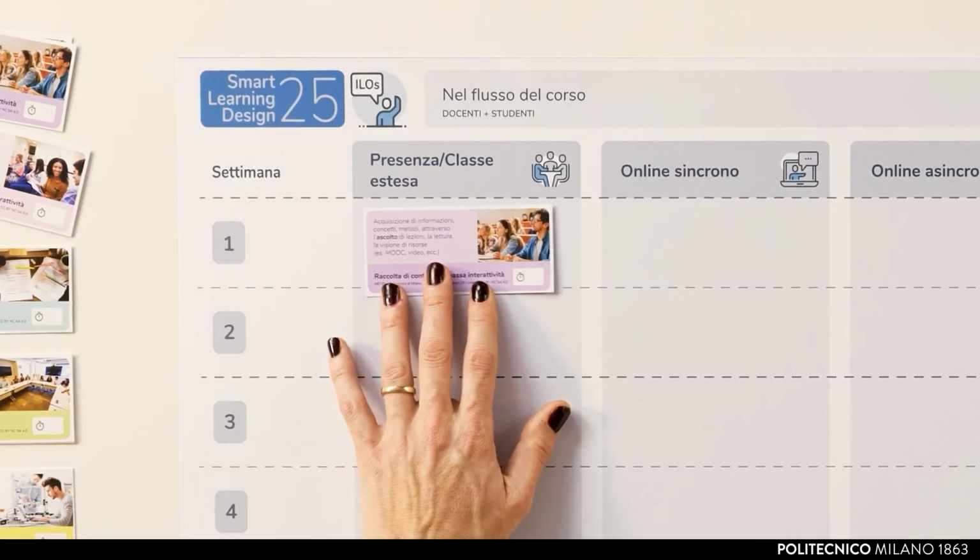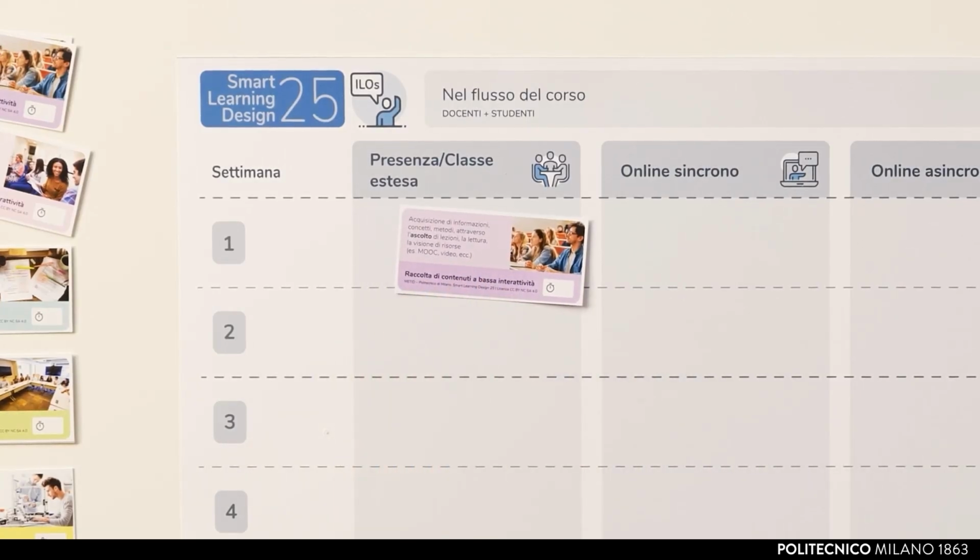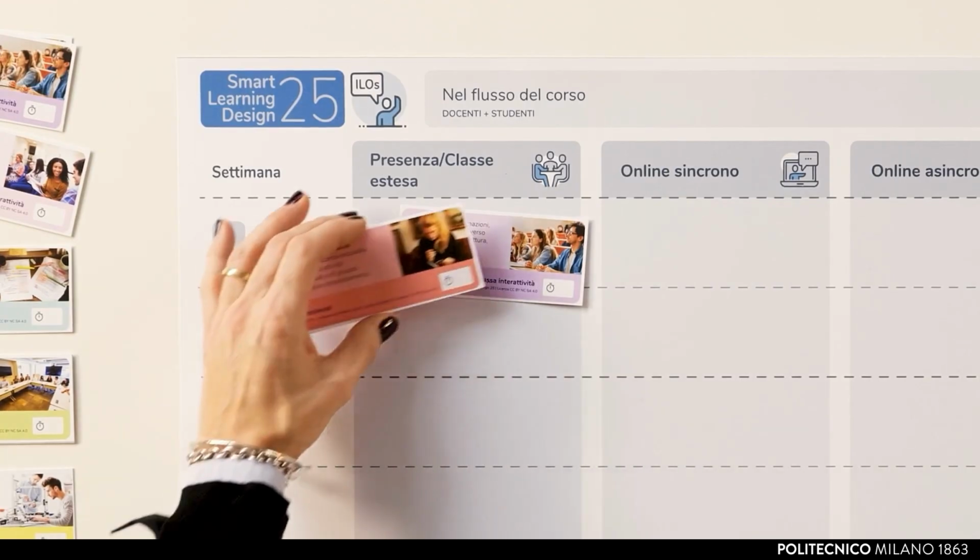At the beginning of each lesson, for example, the teacher could, as a regular practice, ask students to summarize the points they remember from the previous lesson. Similarly, at the end of the lesson, they could always ask students to leave a takeaway, a summary of the main concept that stood out to them.